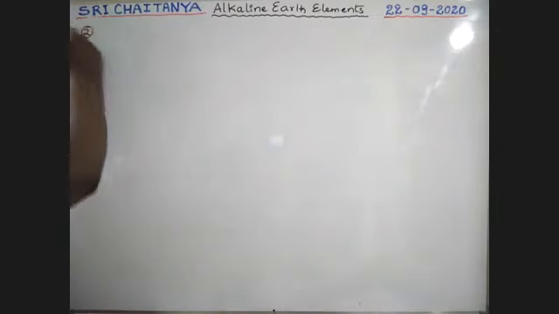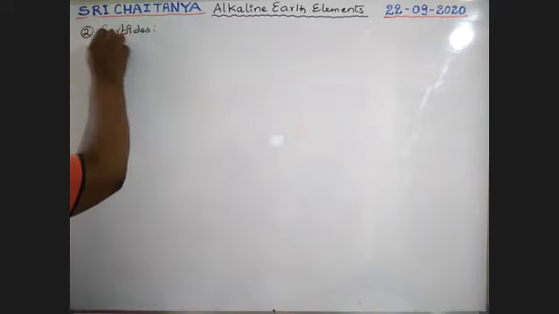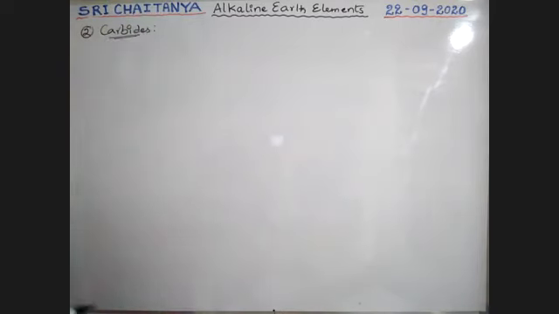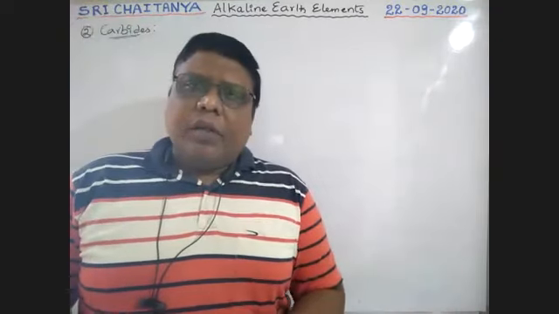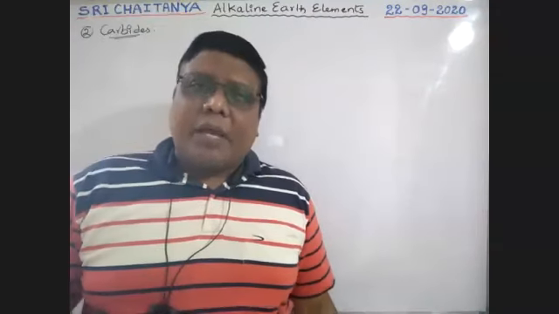Second compound, carbides. What are carbides? Metal with carbon. Metal with carbon compounds are called carbides. Here different types of carbides are possible.